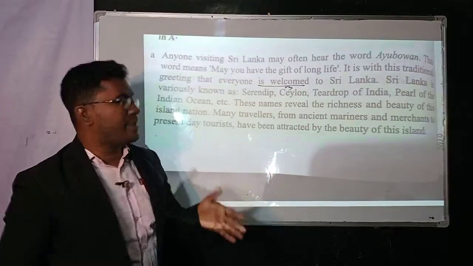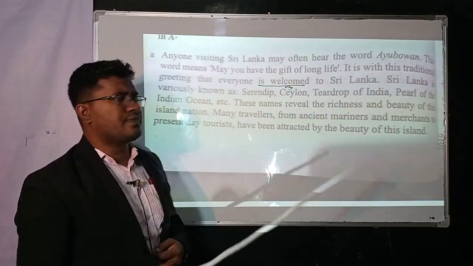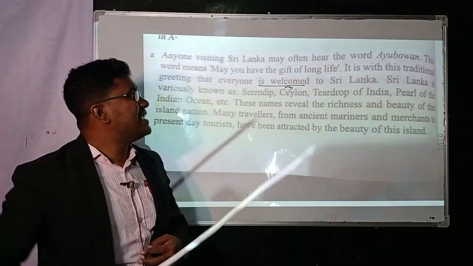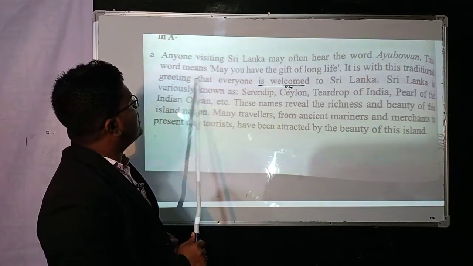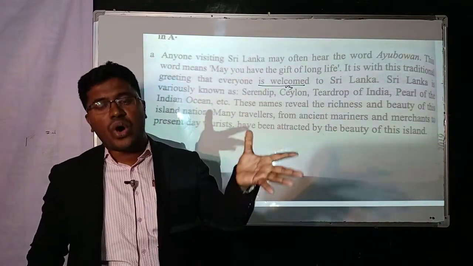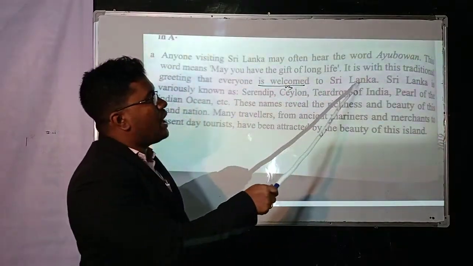So if we use an auxiliary and then the verb in the third form, the past participle, it is called the passive. To Sri Lanka, that means everyone is welcome. That means all are welcome, warmly welcome to Sri Lanka.